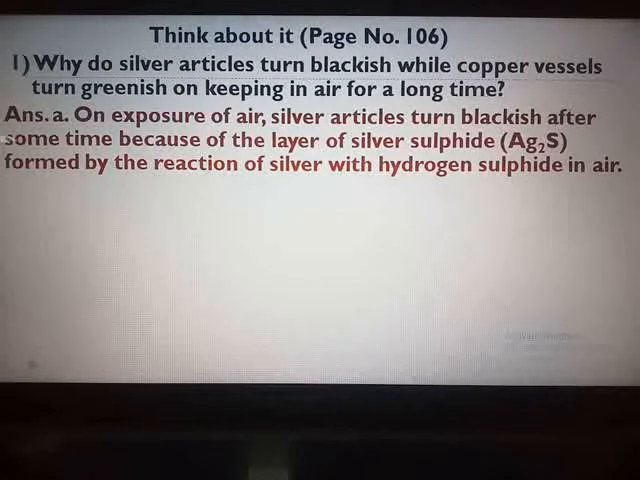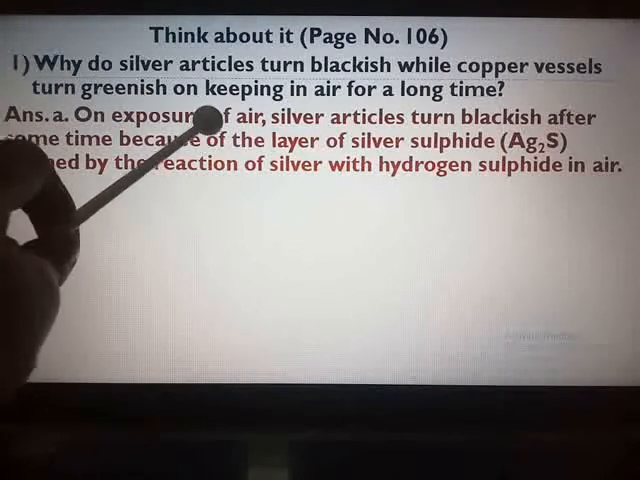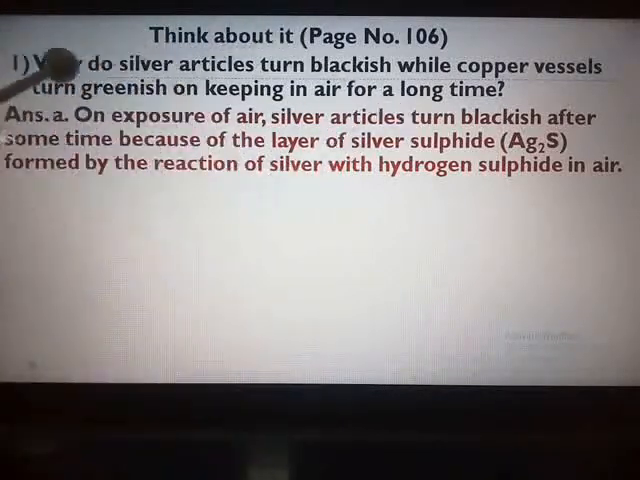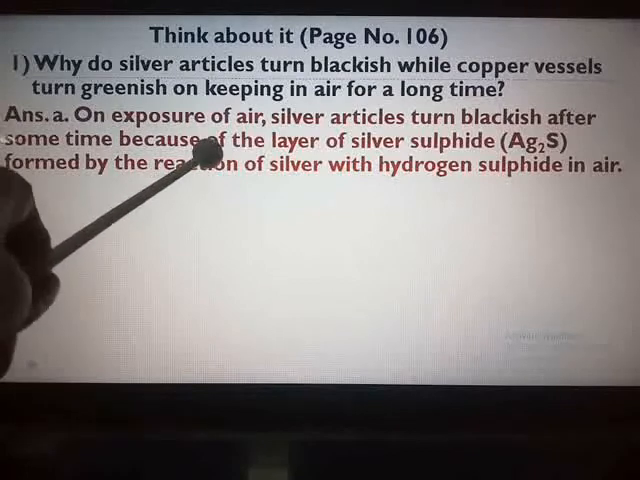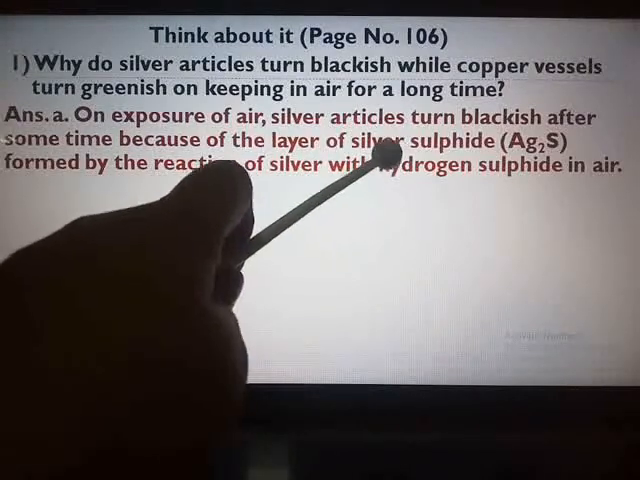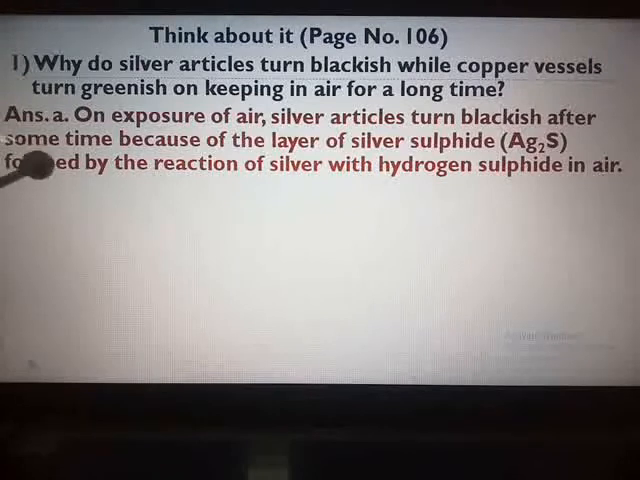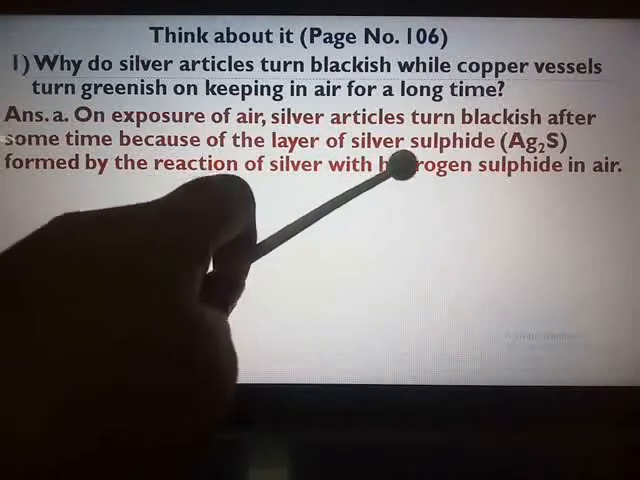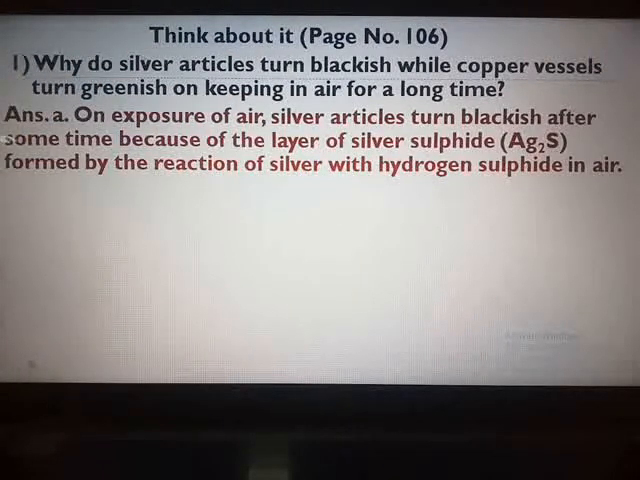You can see there are 4 points which are given on that page above the heading prevention of corrosion. 4 examples which we have discussed also during the explanation. In that 4 points, refer the third point. There lies your answer for this activity. On exposure of air, silver articles turn blackish after some time because of the layer of silver sulfide Ag2S formed by the reaction of silver with hydrogen sulfide in air.